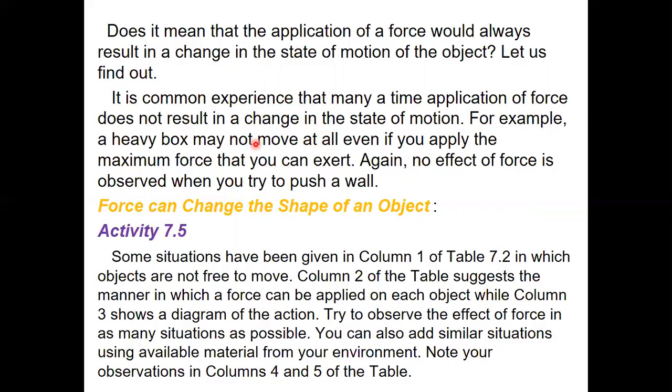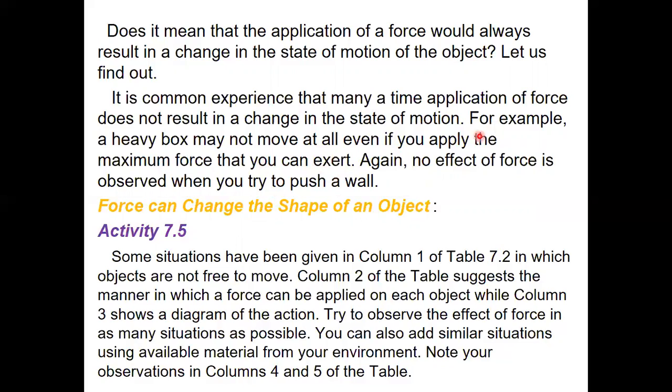For example, a heavy box may not move at all even if you apply the maximum force that you can exert. When you apply the force on a heavy box, the box will not move. Again, no effect of force is observed when you try to push a wall. The wall will not change its position.